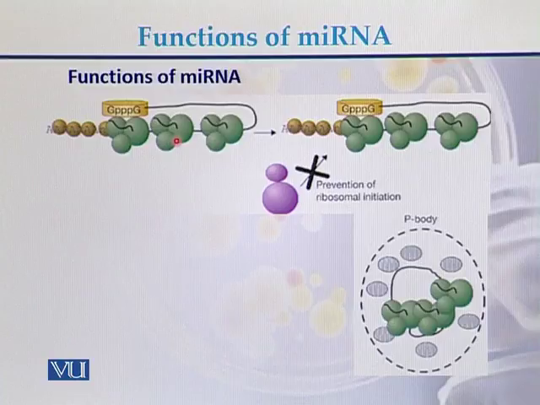Once the miRNA binds to the messenger RNA, it prevents ribosomal initiation, so no more ribosomes will attach to the messenger RNA. It means there is no translation of the proteins.